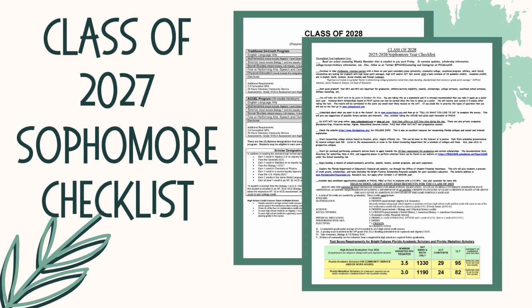We have prepared a packet of information that accompanies this presentation. You received this packet when you received your course requests. If you have it with you now, take it out so that you can refer to it as we go. As you can see, it's full of important materials. We begin with your sophomore checklist. This list contains items that are important to check off as the year progresses and provides links for items you may need.